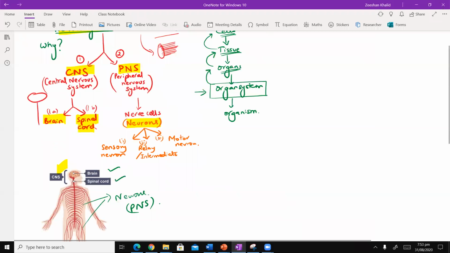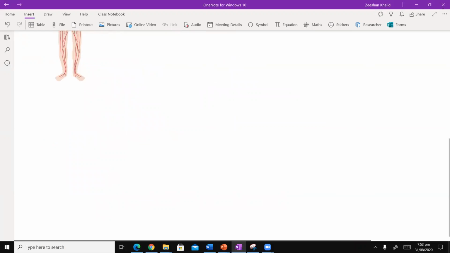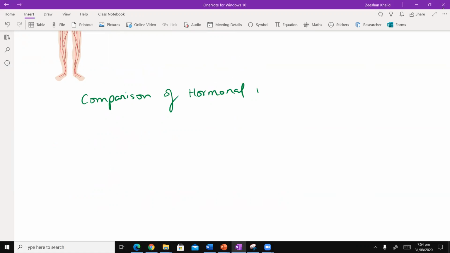चलिए जी. So now let's proceed basically to the comparison of the 2 systems, comparison of hormonal, which is of course known as endocrine, versus nervous system.